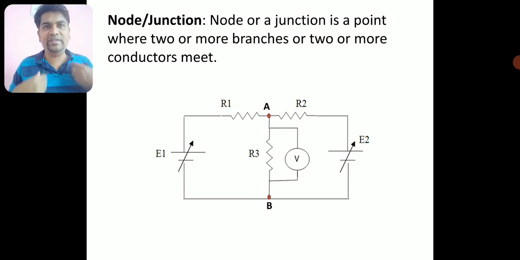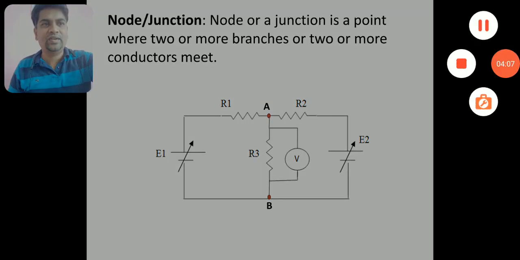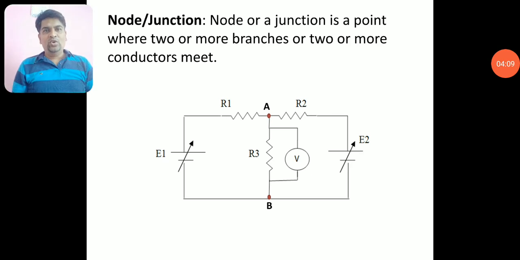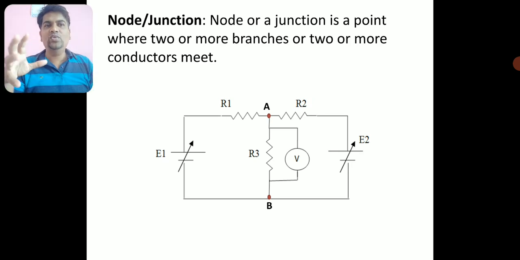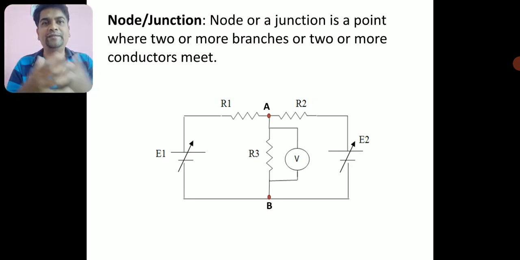Next, an elementary definition regarding this electrical network is node or junction. A node or junction is a point where two or more branches meet. It is a point where two or more conductors meet.